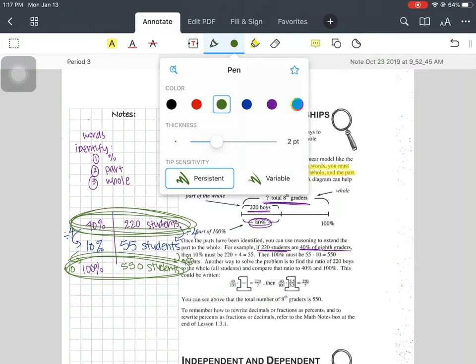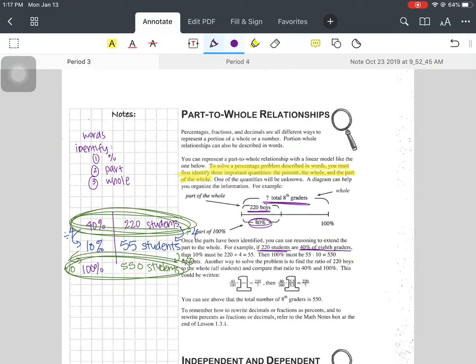The other way that you can solve this, right, so there's a table. The other way that you can solve this is you can write ratios, right? So 40%, percents are always out of 100, right? So 40 out of 100. I know that it's 220 boys out of I don't know how many there are total, okay? They found this number, this giant one, remember that? So if they need to know how to go this way, right?